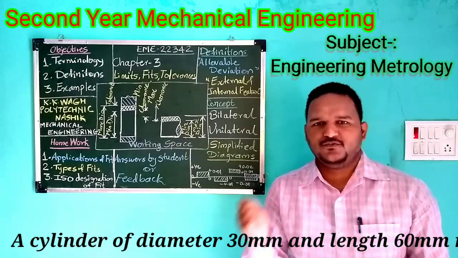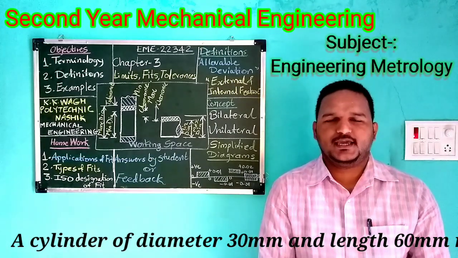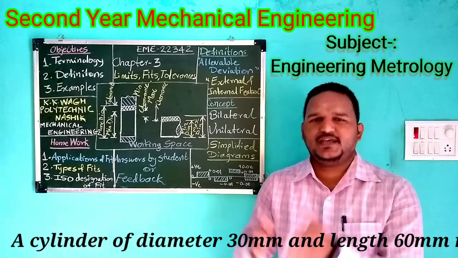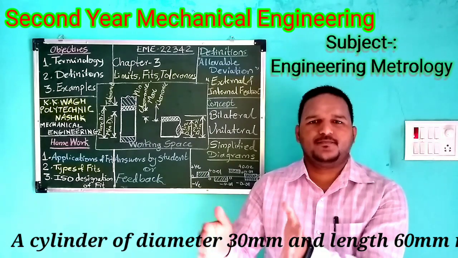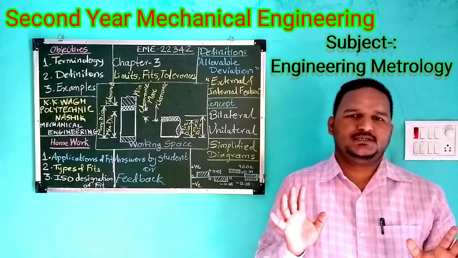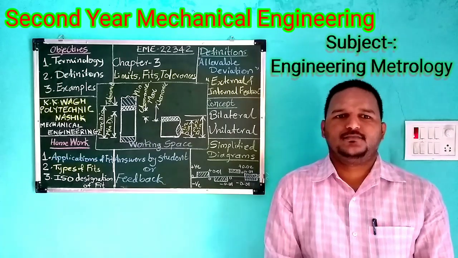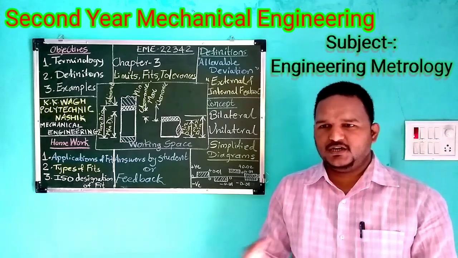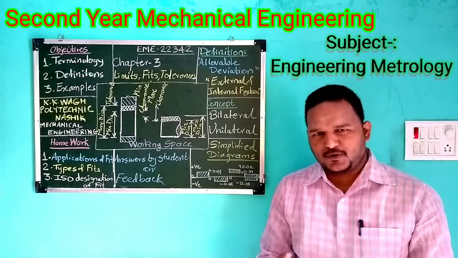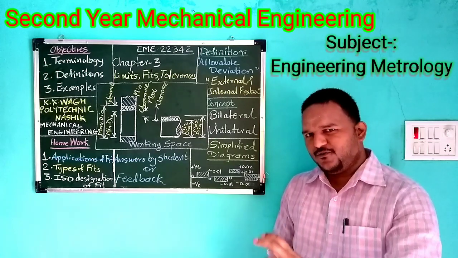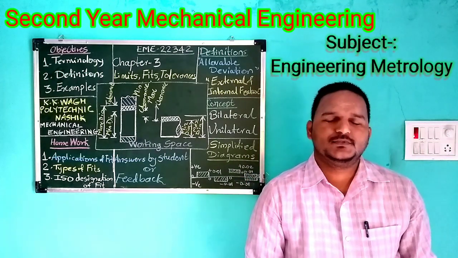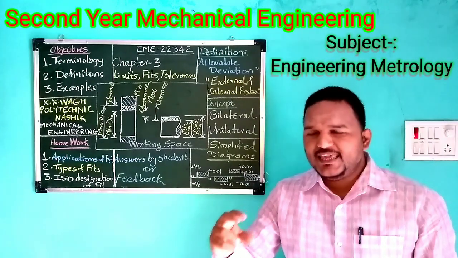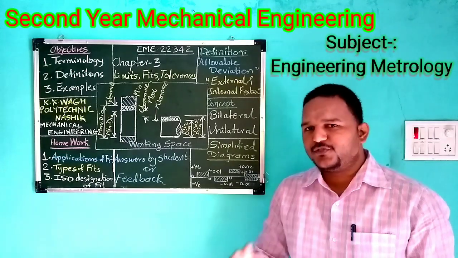Now we have manufactured one product. Again we manufactured a second product. Likewise we manufactured a batch of products, say 50 products for that particular cylinder. Now these 50 products are to be measured. We measured all the components and found that some of the products have a diameter of 32 mm instead of 30, and some of the products have a diameter of 28 instead of 30.